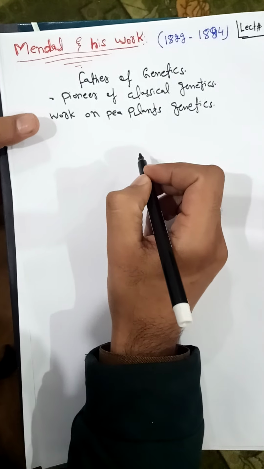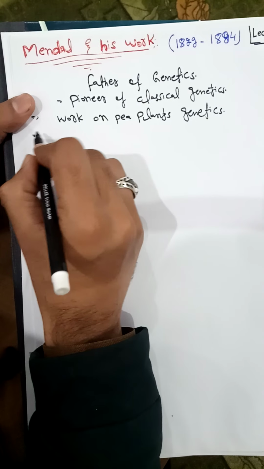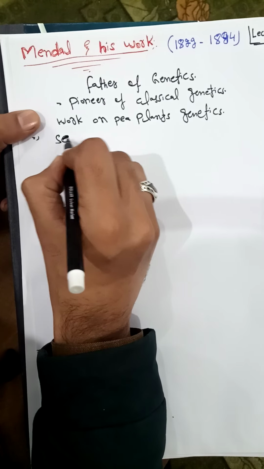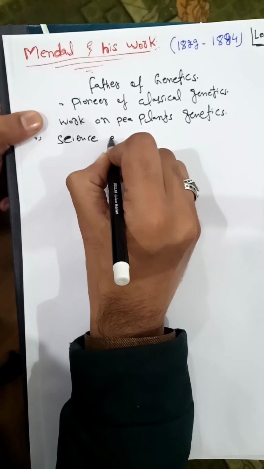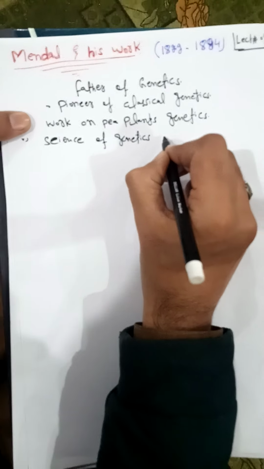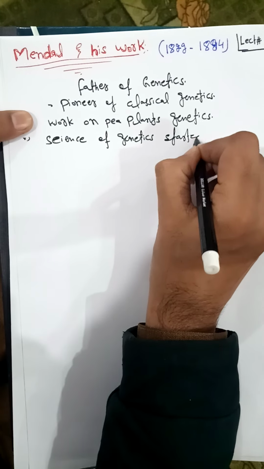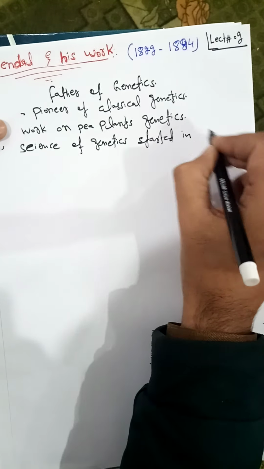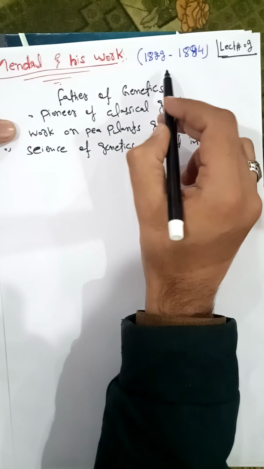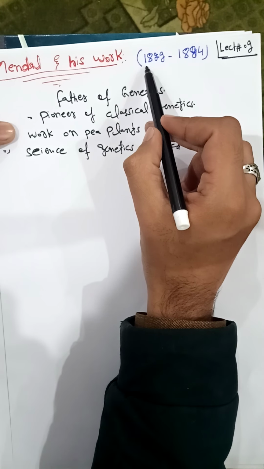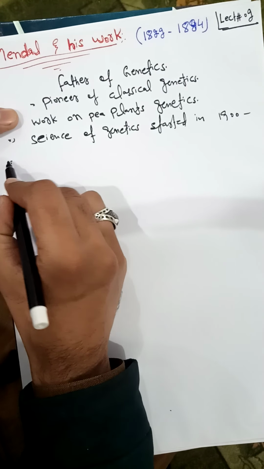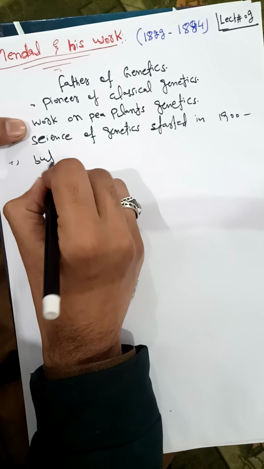The science of genetics actually started in the 1900th century. Mendel's lifespan was 1822 to 1884. Mendel worked on pea plants, but Mendel's work